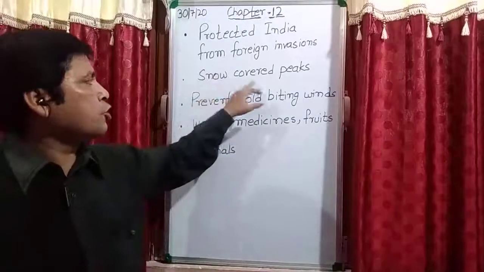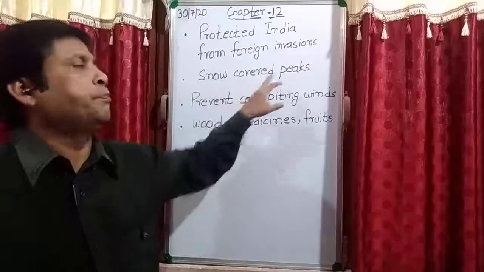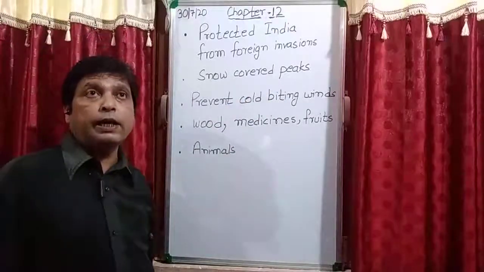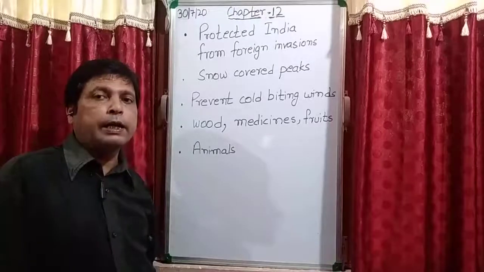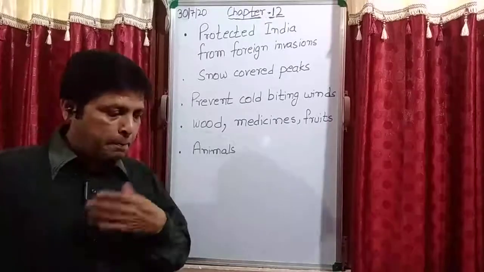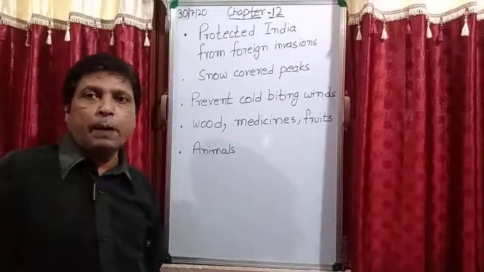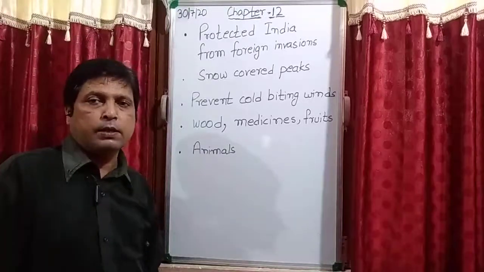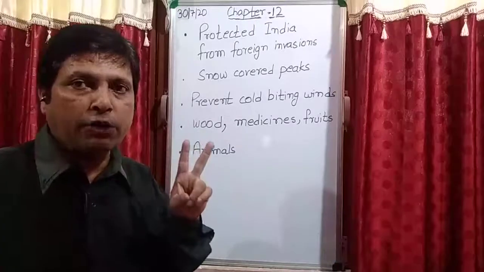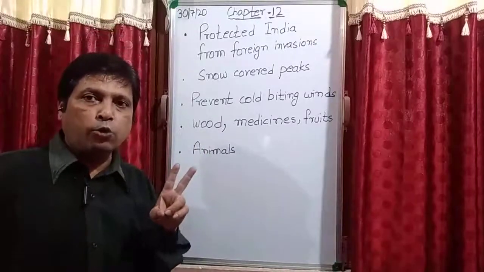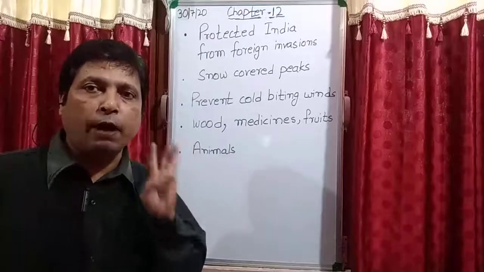And next shortcut I have written snow covered peak. So in the Himalayan range, if you see Himadri, where are the greater Himalayas? Because I explained you 3 parallel ranges of the Himalayas. That is Himadri, second one Himachal, and the last outermost Himalayas, that is Shivalik.